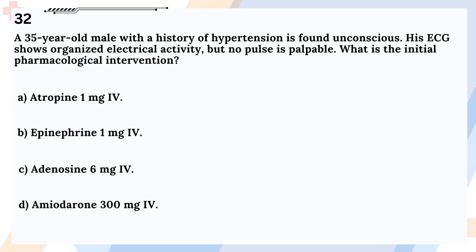Question 32. A 35-year-old male with a history of hypertension is found unconscious. His ECG shows organized electrical activity, but no pulse is palpable. What is the initial pharmacological intervention? A. Atropine 1 mg IV. B. Epinephrine 1 mg IV. C. Adenosine 6 mg IV. D. Amiodarone 300 mg IV.